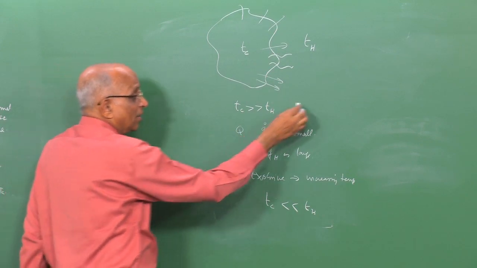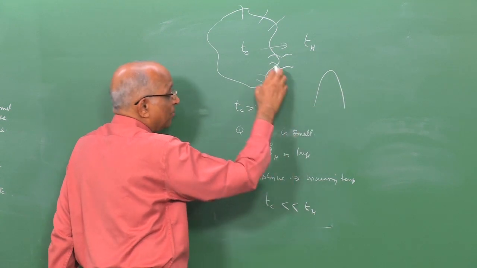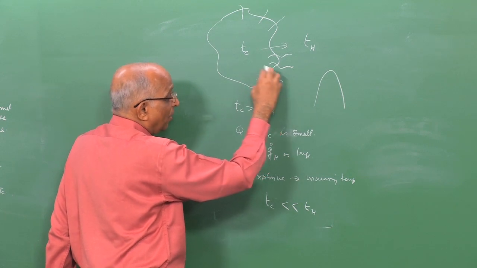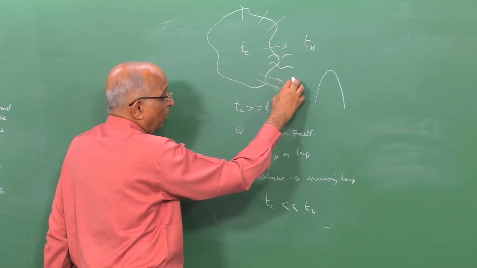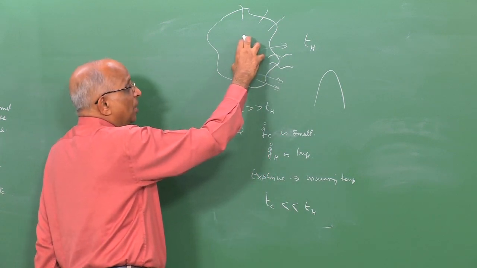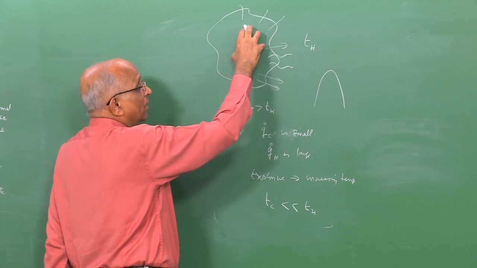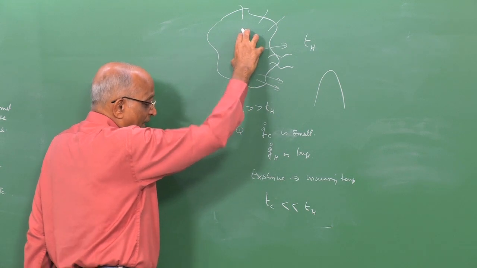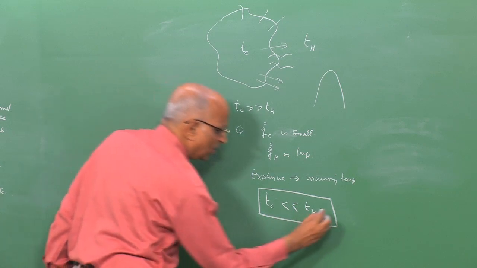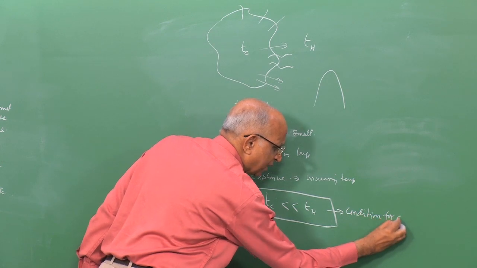When we have a spike in the reactions, the rate is so fast, and the heat transfer time is quite large compared to this, and therefore the amount of heat which is conducted away is much smaller, and heat begins to accumulate here. Because of the heat accumulation, the temperature further increases and it goes into a cycle, and all of a sudden you have a spurt in the energy release. Therefore, this condition of Tc being very much less than Th will be a condition for an explosion to occur.